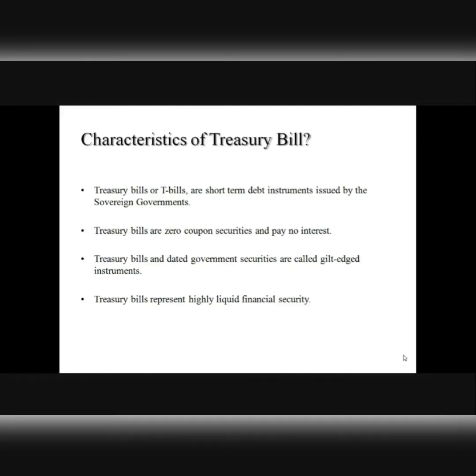Treasury bills are zero coupon securities. That is, they pay no interest, right? For example, a 91-day Treasury bill of rupees 100 face value may be issued at, say, rupees 98.20. That's at a discount of, say, rupees 1.80, and would be redeemed at the face value of rupees 100 on its maturity, right? Now the return to the investor if he invests in such a bill is the difference between the maturity value, or the face value, and the issue price. So here in this case it is rupees 1.80, right?